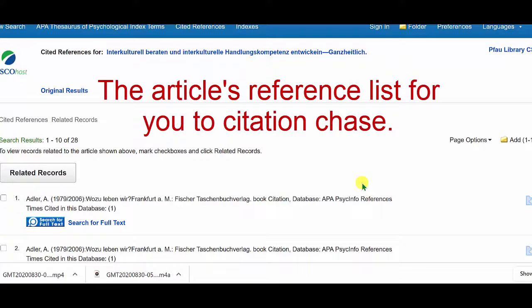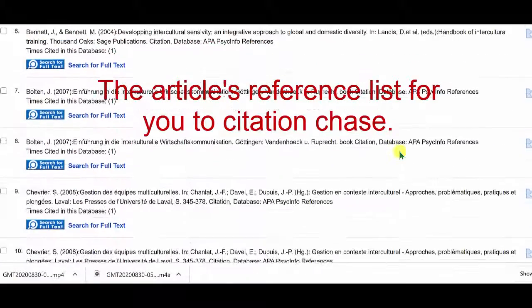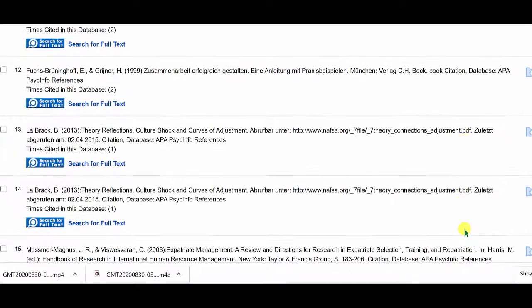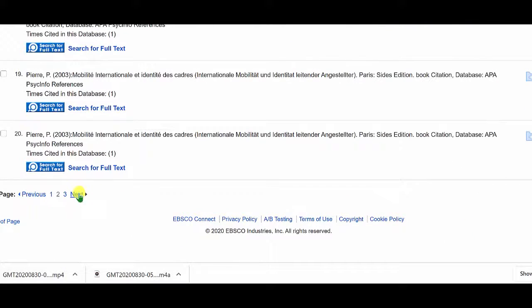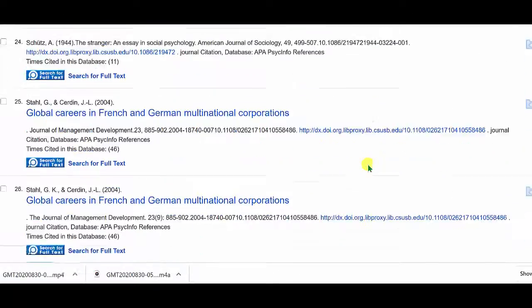Databases aren't your only way to find articles. Articles can help you find more articles through their reference lists. Items in full text can be immediately downloaded. Otherwise, you can do a blue button search, seeing if it is in one of our other full text databases, or requesting an interlibrary loan if it's not.